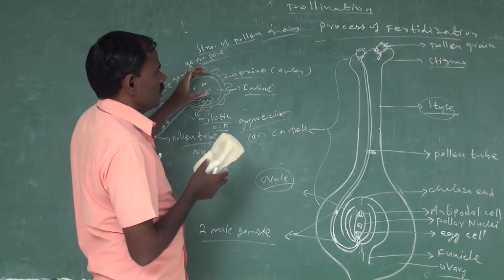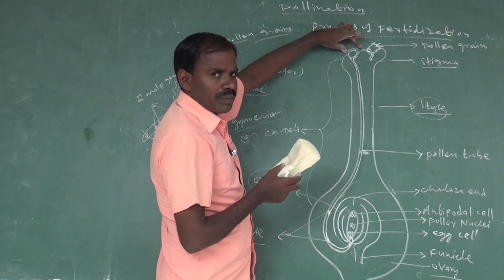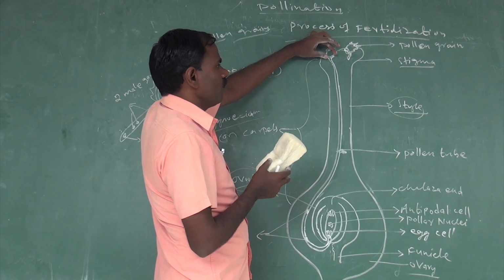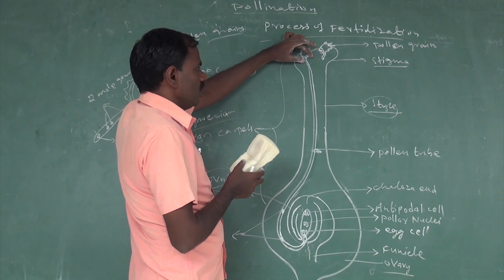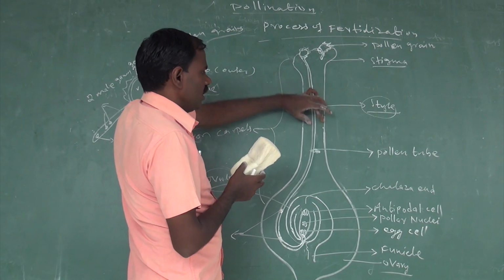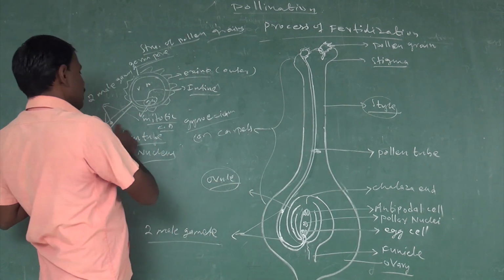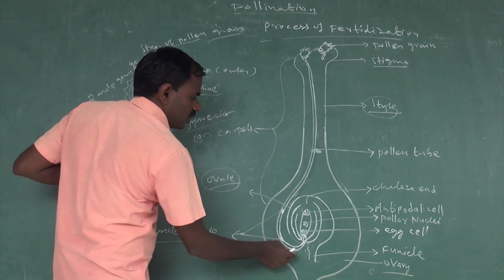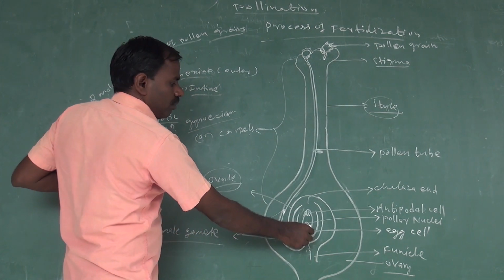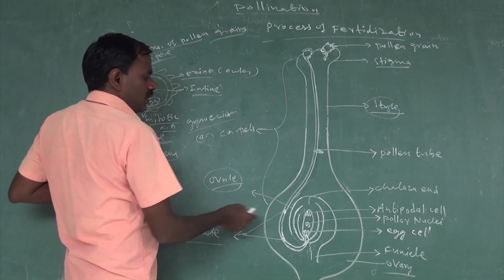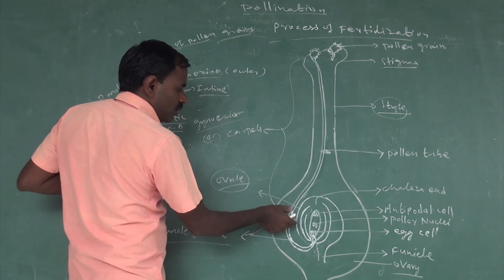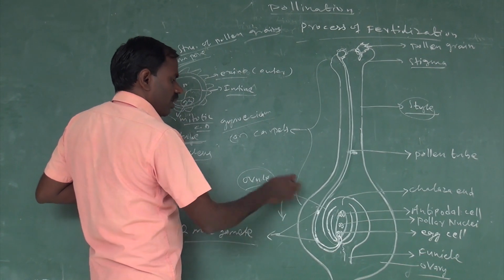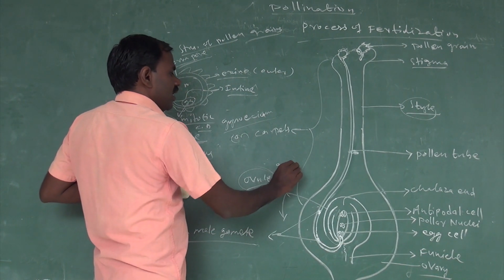The pollen grains attach to the top of the stigma with the help of sticky substances. During germination, the pollen tube grows through the style with the help of elongation of the pollen tube, and reaches the micropyle region of the ovule. The two male gametes are produced by mitotic cell division of the generative cell.